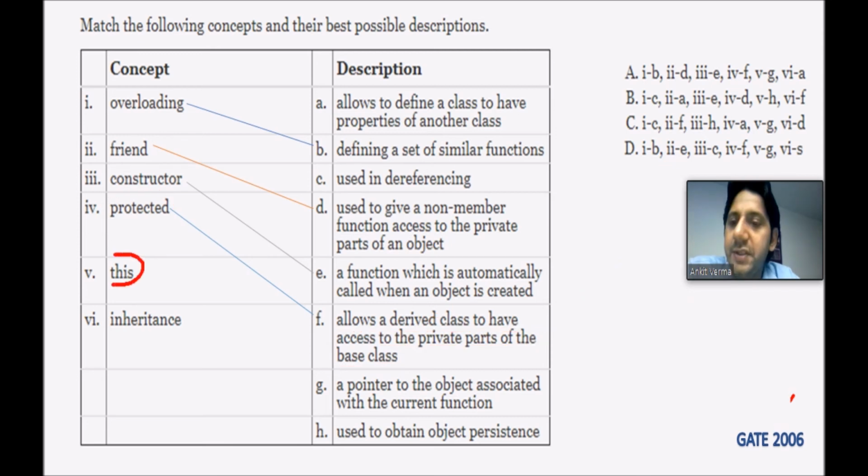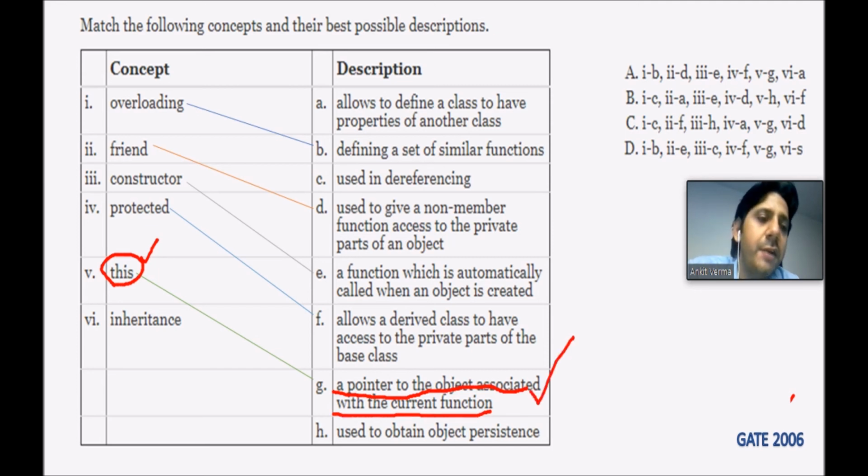The next one is the this keyword. This keyword is used to access the current values. G is the correct answer, because it is a pointer to the object associated with the current function. So whatever the current value is, the current function we are using, this keyword is used for that particular purpose.